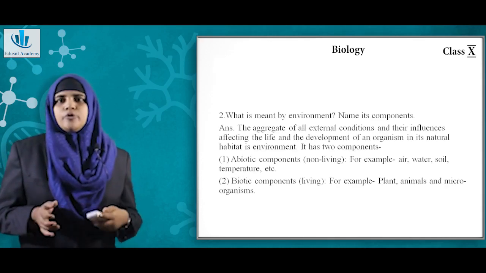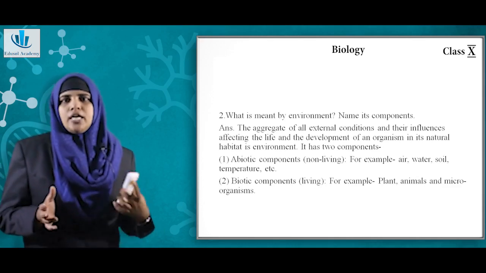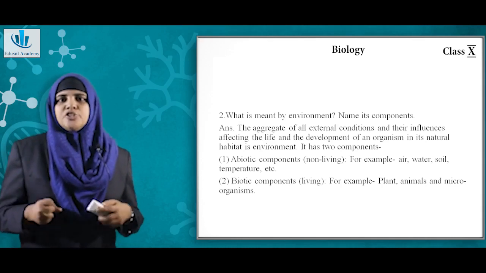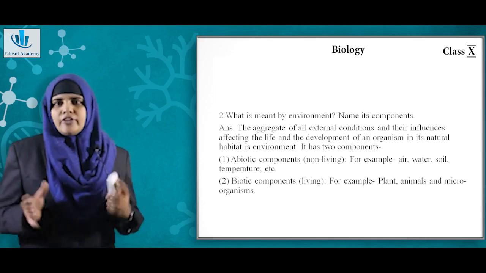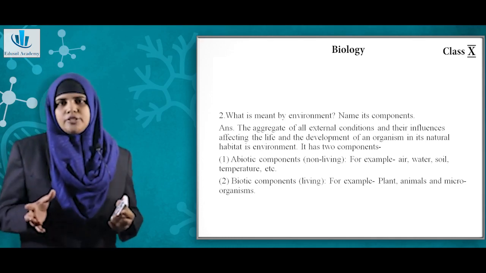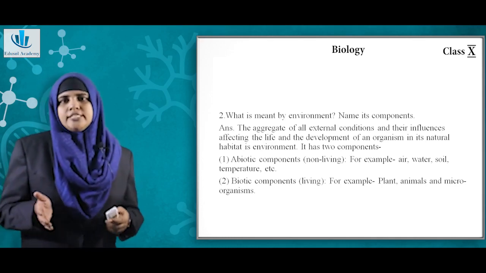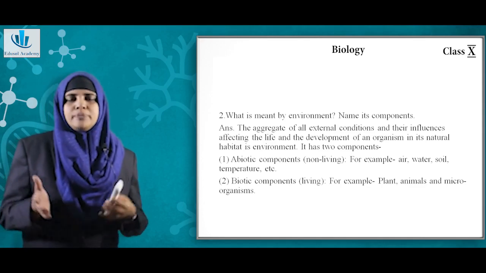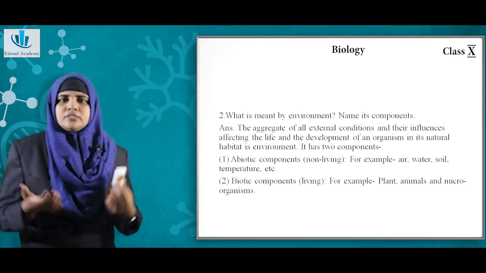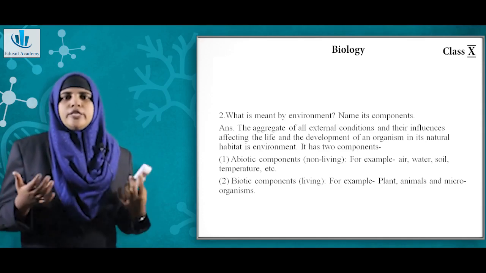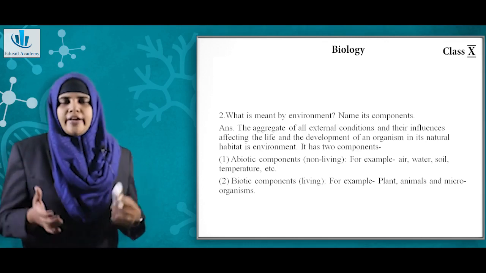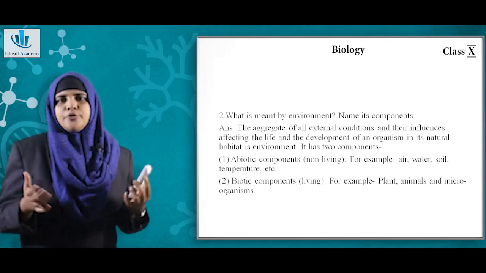Now question number 2, what is meant by environment? Name its component. So environment is the aggregate of all external conditions and their influence affecting the life and development of an organism in its natural habitat. And it has 2 components, that is the biotic component, which comprises the living matter, that is the plants, animals and the microorganism, and abiotic components, which are basically the non-living components consisting mainly of air, water, soil, temperature, humus, etc.